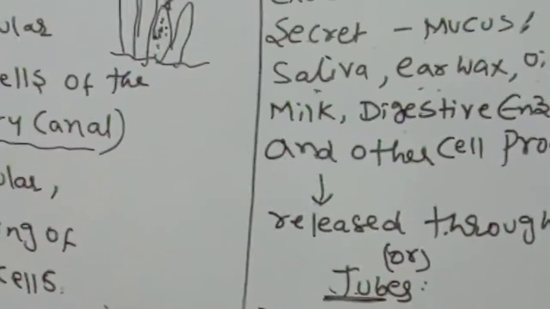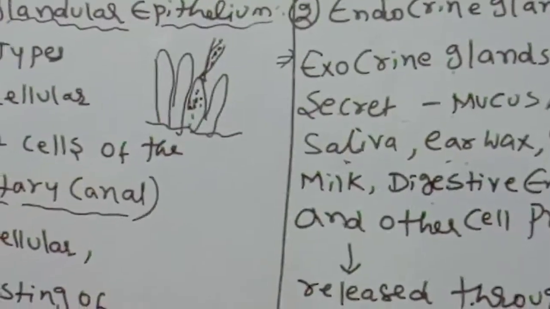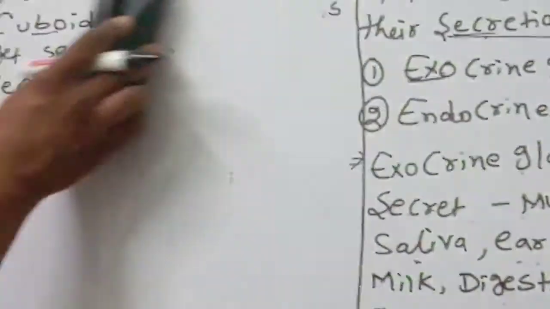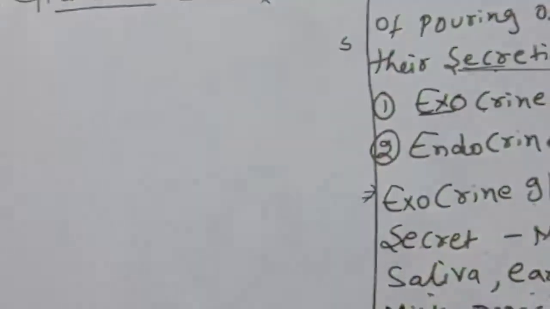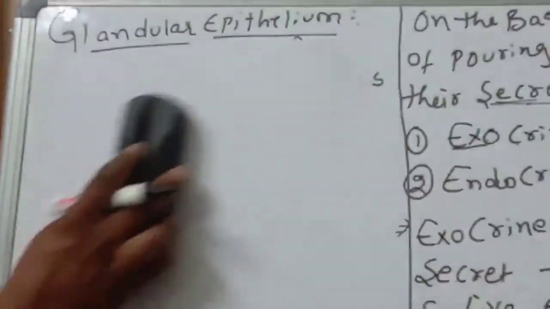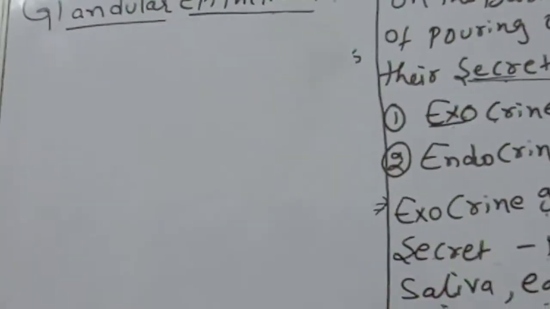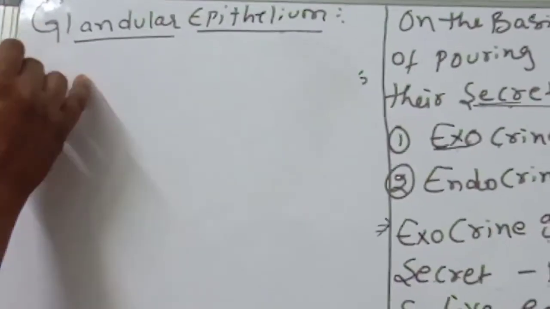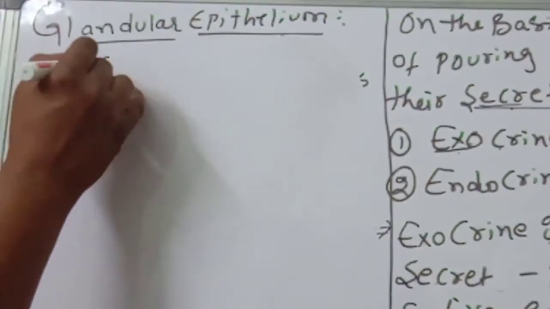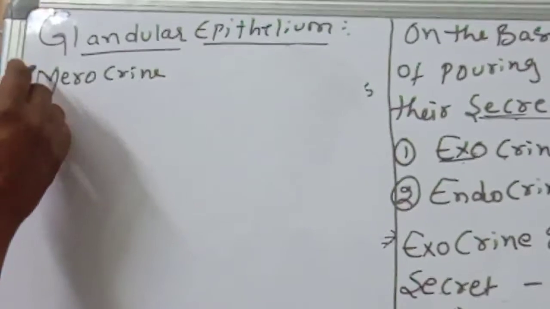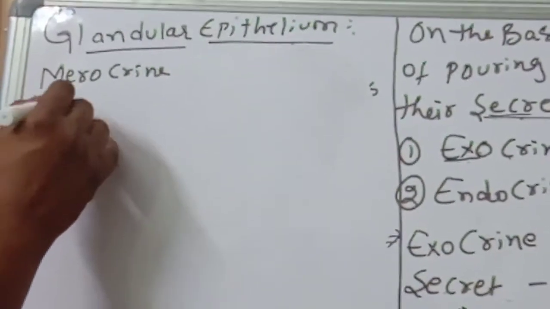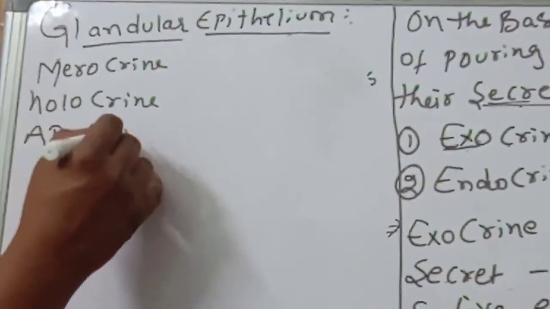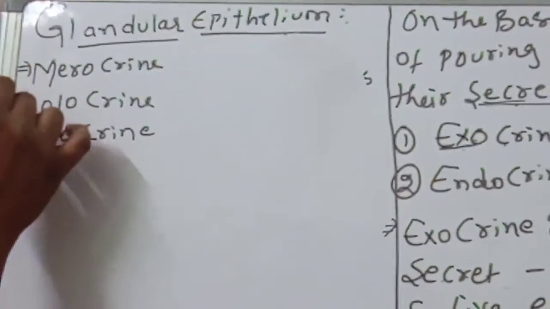Children, next, one more type of glandular epithelium is there. What is that? We are going to discuss it. The types are merocrine, holocrine and apocrine.